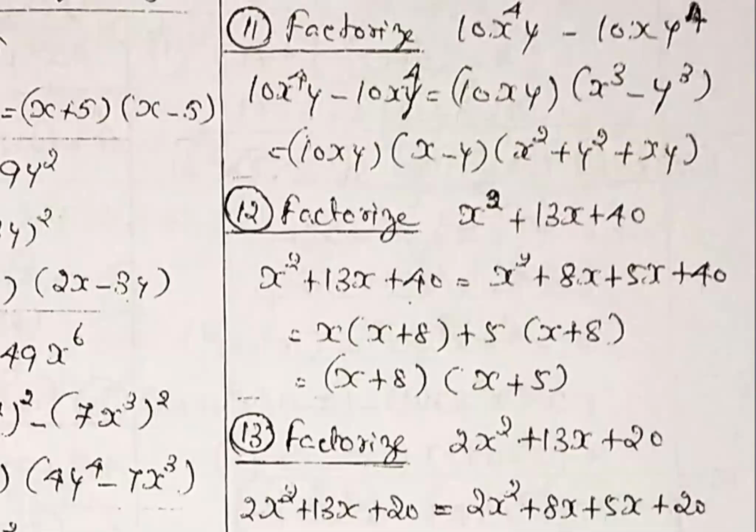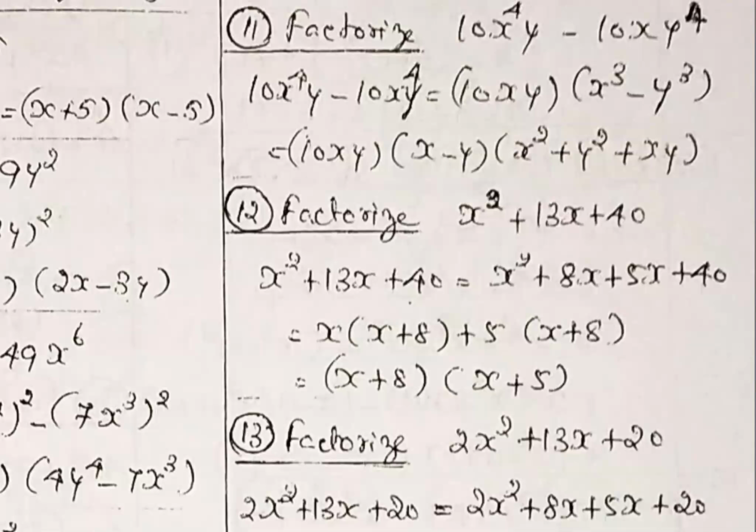How to convert? 13x we split into 2: 8x plus 5x. If you add 8x plus 5x, you will get 13x. While splitting, you must take care. You select two numbers in such a way that their addition becomes 13 and multiplication becomes 40. So 8 and 5 I have taken. We are adding, we will get 13. 8 into 5 is 40.